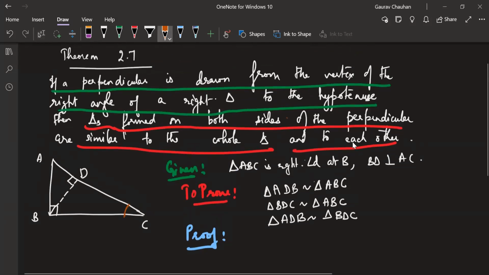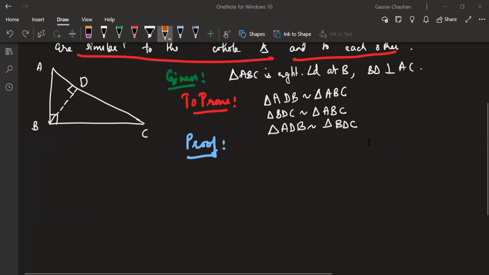See, angle C in this triangle will be equal to angle C in the bigger triangle, then also 90 degrees, 90 degrees. And once you have shown these two triangles are similar to the bigger triangle, then they're similar to each other also. Okay, that's all. Moving on to the next theorem.